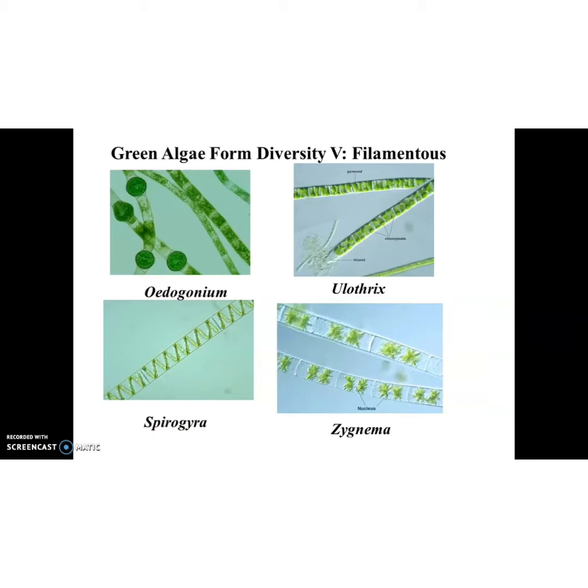The size ranges from microscopic unicellular forms like chlamydomonas to colonial forms like volvox and to filamentous forms like ulothrix and spirogyra. A few marine forms such as kelps, K-E-L-P-S, form massive plant bodies.